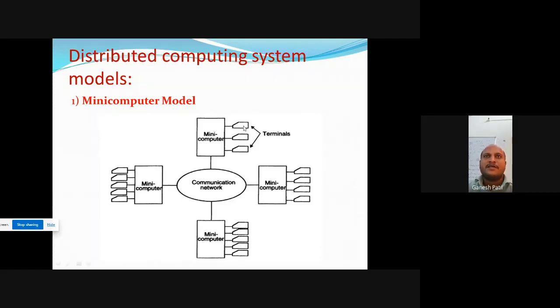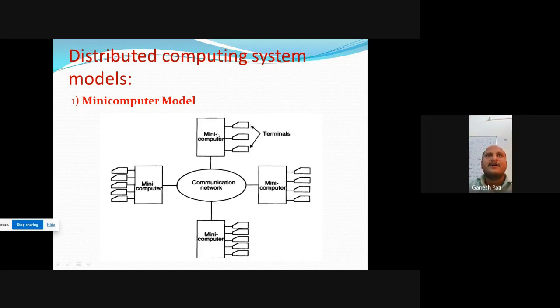For example, this mini computer user wants to send data to another mini computer user via the communication network. Means this mini computer is like a small server. On this server, these 3 users can access it.